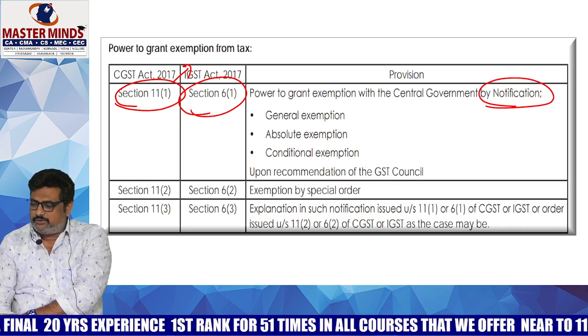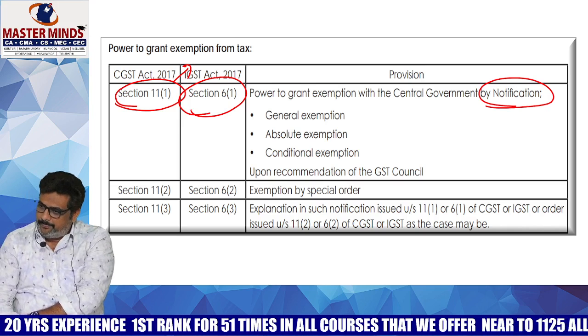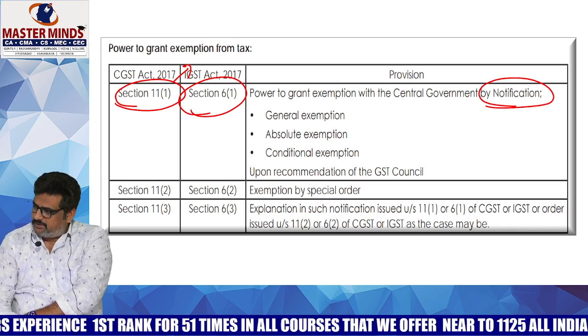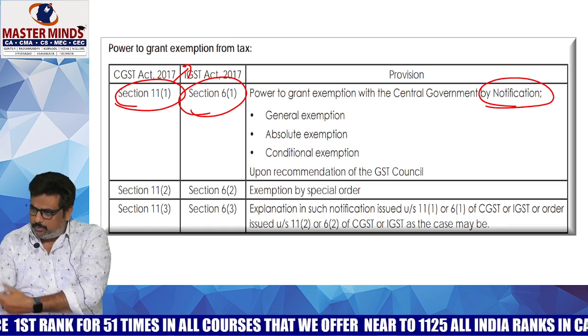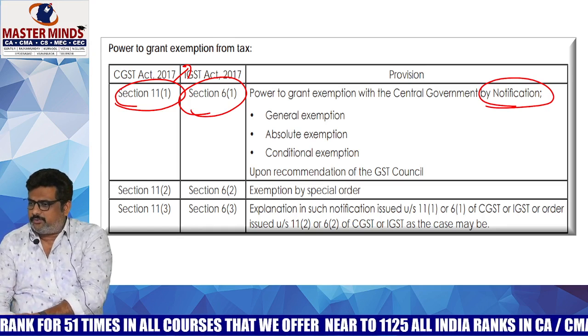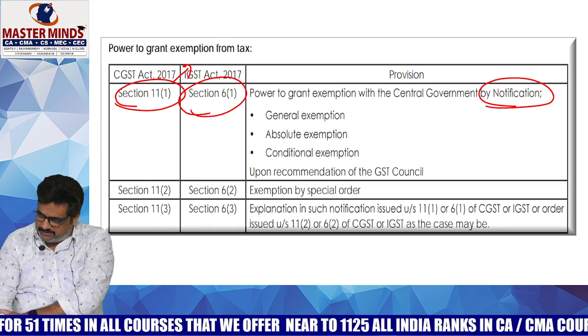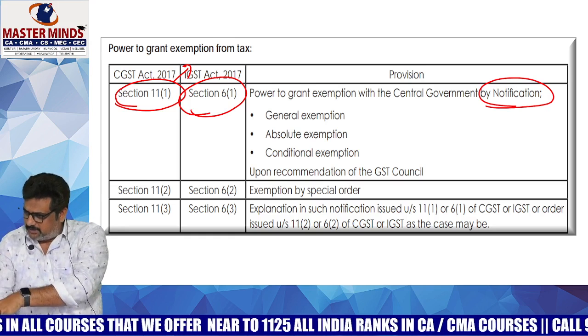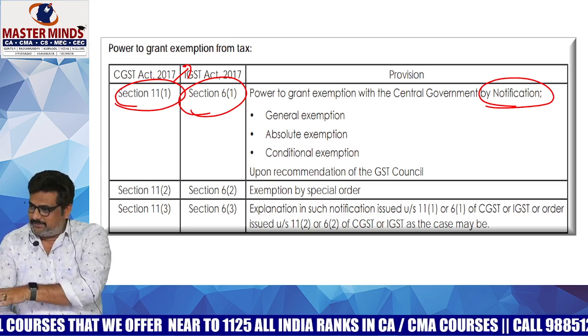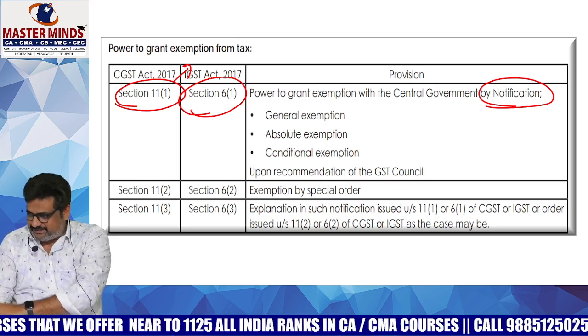What is meant by general or specific? A general exemption is when the exemption is given to all the people. It is called a general exemption. If it is given to a particular person or a particular company, it is known as exemption by special order or specific exemption.